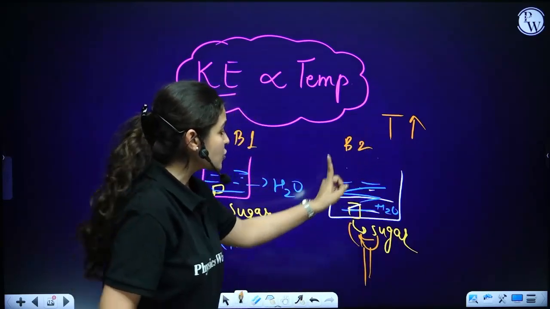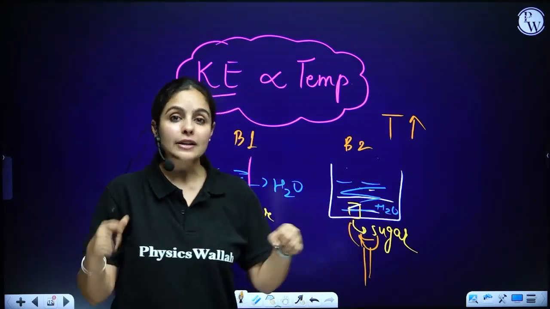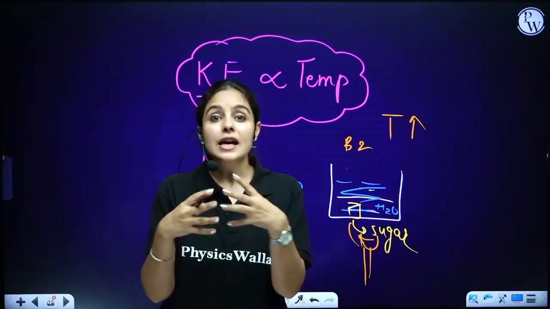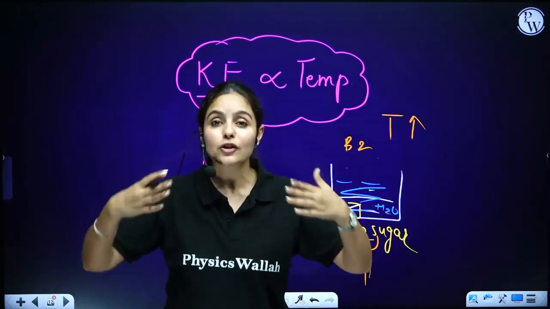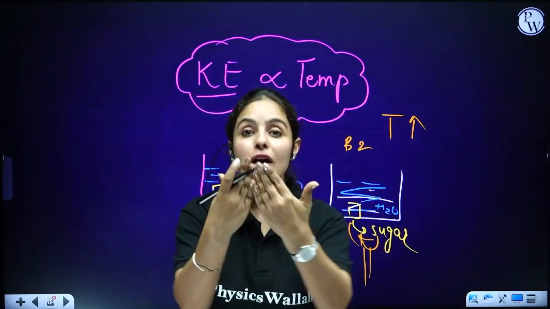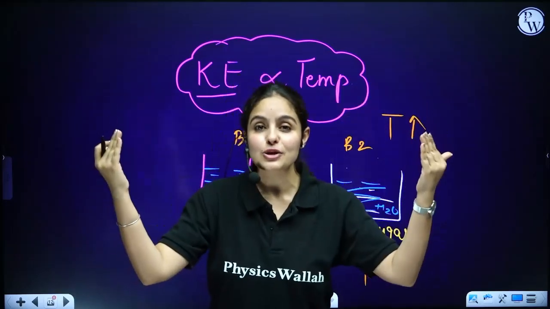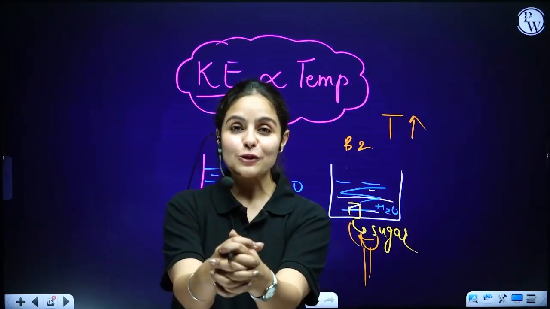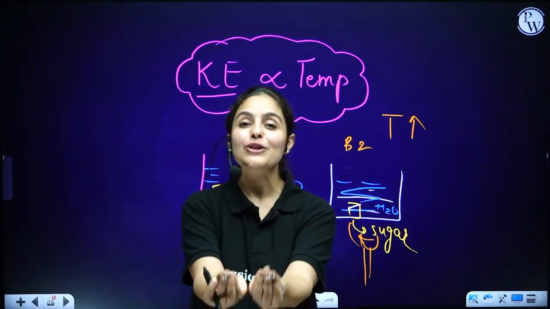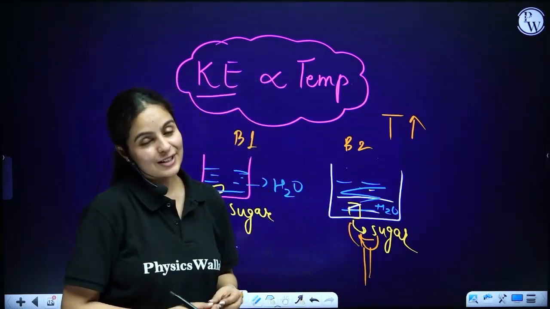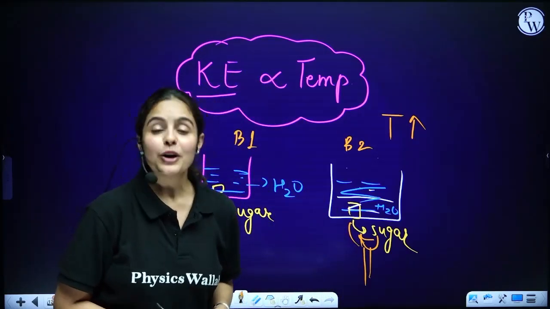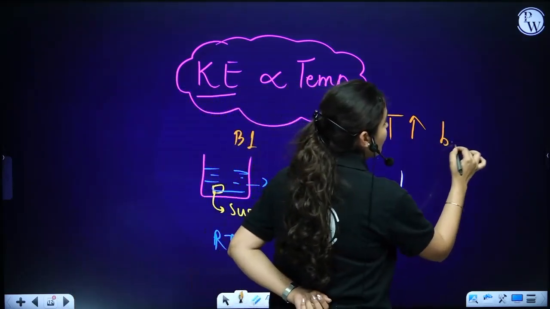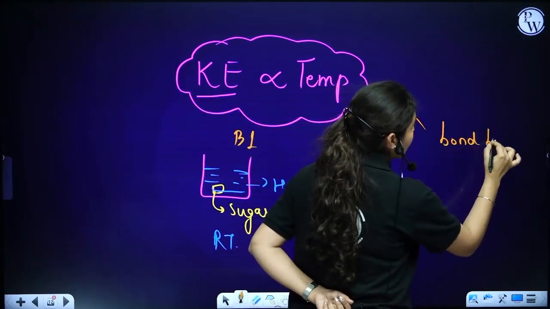So as temperature increases, the sugar cube particles will start dancing, and they will dance so fast. Because kinetic energy increases, that force of attraction will eventually break. They will be set free and get into these spaces of water and dissolve. This is how dissolution becomes faster with increase in temperature. So temperature increases, bond becomes weaker,